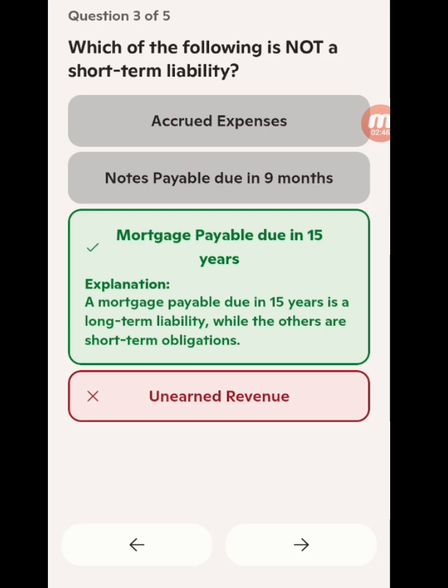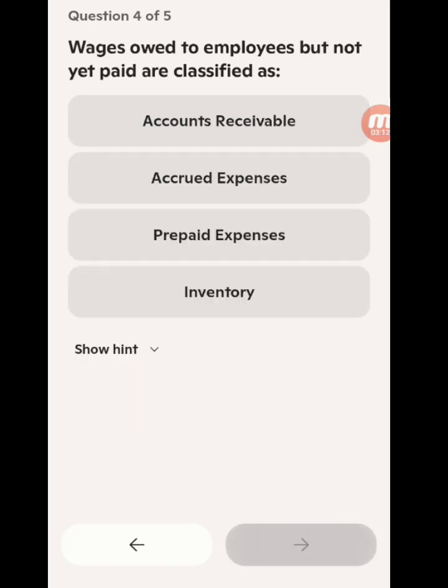Notes payable due in 9 months is a short-term liability. Unearned revenue, accrued expense too, are short-term liabilities. A prepayment is a current asset. Accrued expense is a current liability. That's short-term liabilities. So the one that is not is this one.